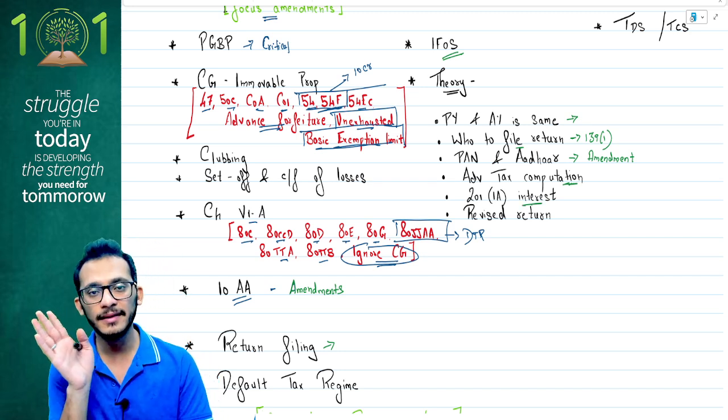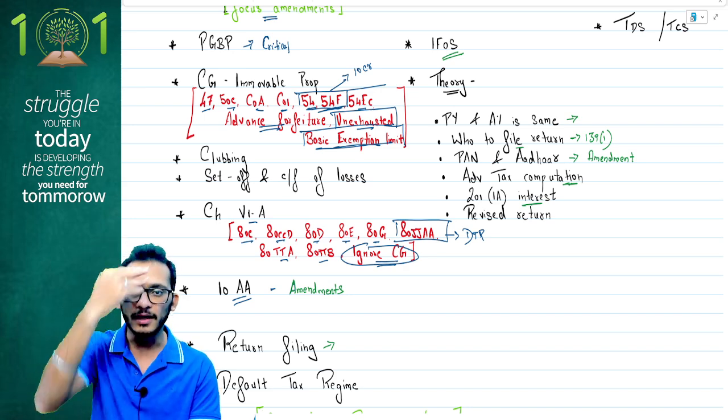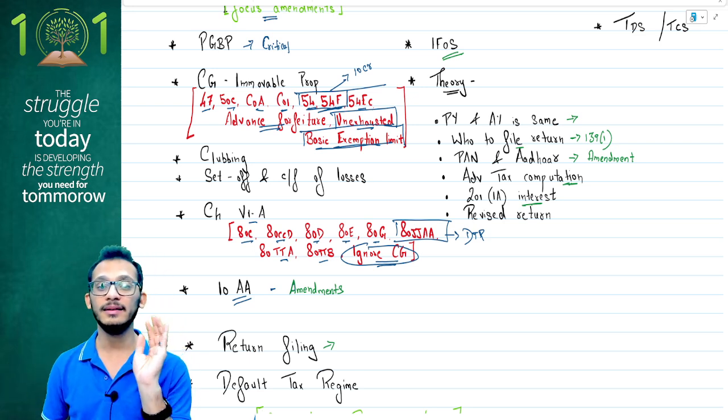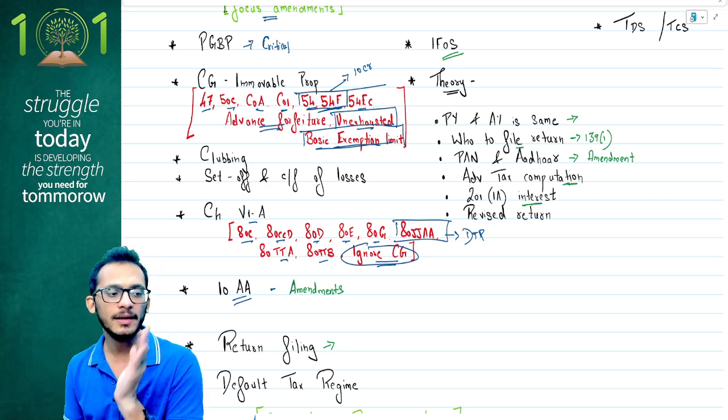There is only one question relating to 234 interest in your whole subject study material, people. That is the one question which ICAI has tested multiple times. The numbers also do not change, so we just have to look at that question. In fact, if you want, you can mug up the numbers and go. That is the number which is going to come for the exam also. So pay attention to that also.